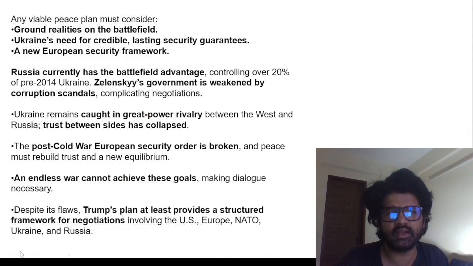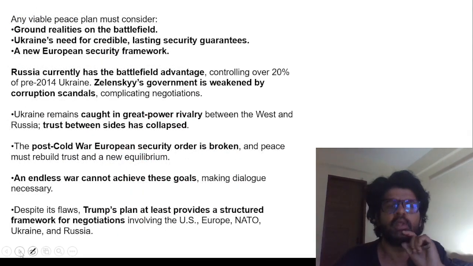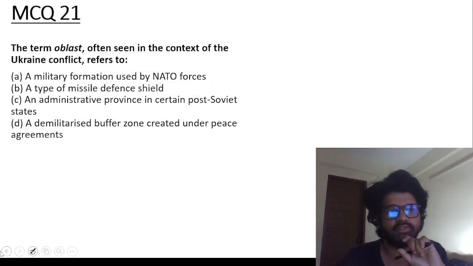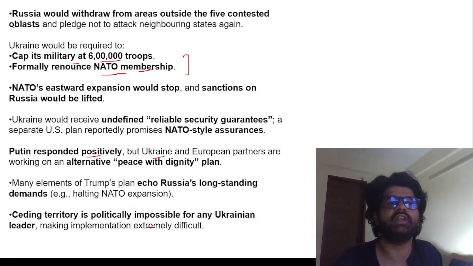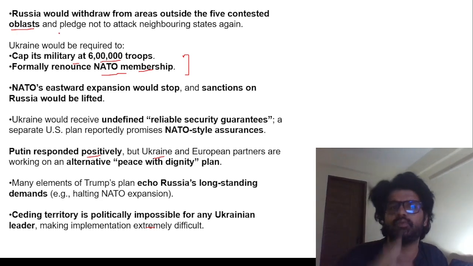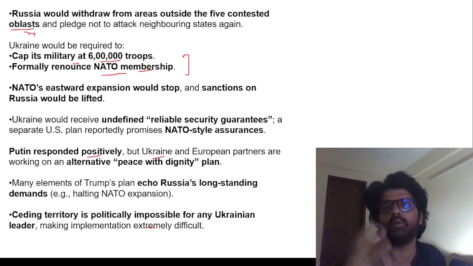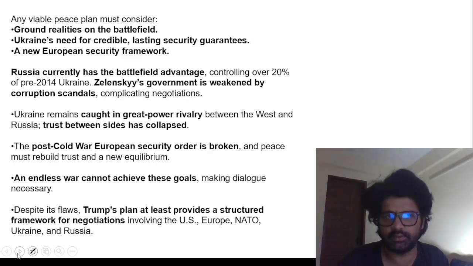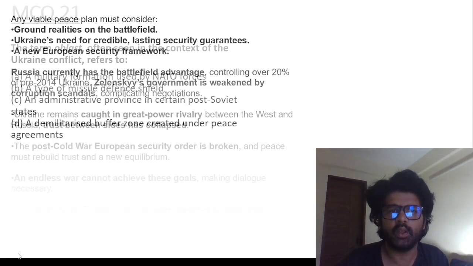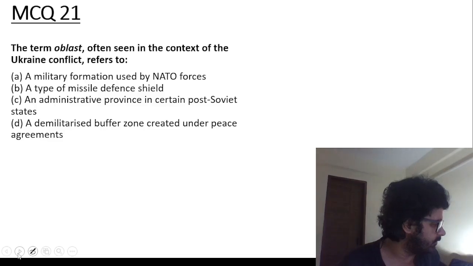So European countries are like, let's talk about something respectable. What is important? Remember these 5 provinces, and there is a name for these provinces: oblast. Oblast is the name, like district name, province's name, which was used in the Soviet era, and it continues now. Basically, when you talk about regions, they call it oblast in their region, like the Soviet region. Ukraine had Soviet influence. It was a part of USSR, right?